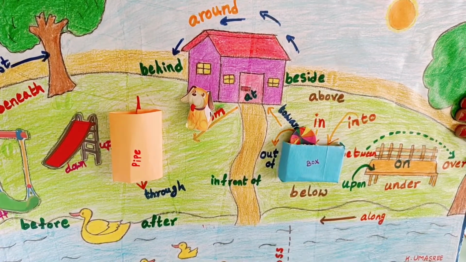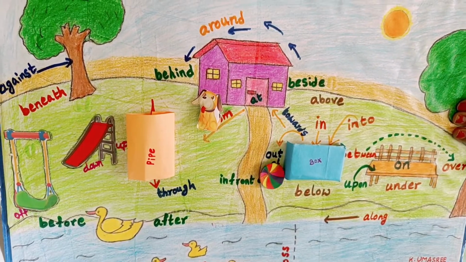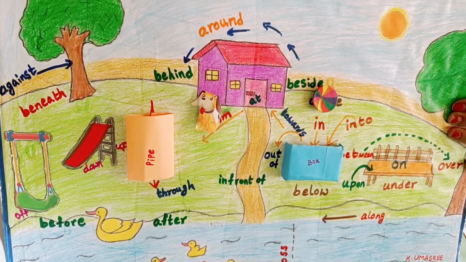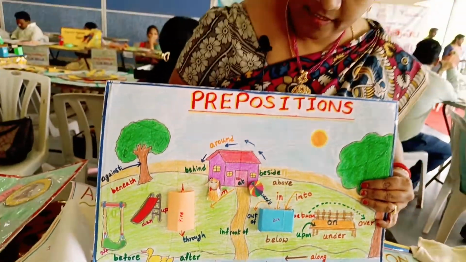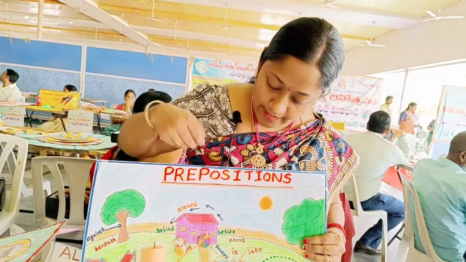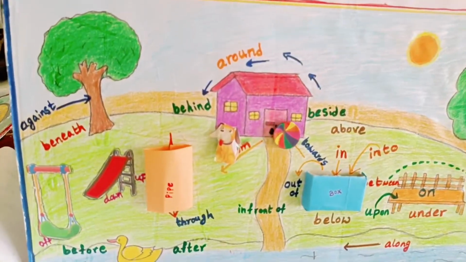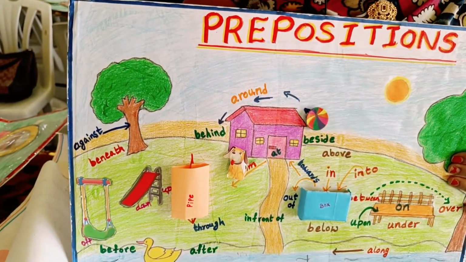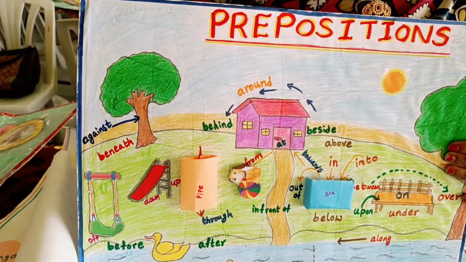Now the ball is moving out of the box. Now the ball is below the box and the ball is above the box. Now the ball is moving towards the house. Now the ball is at the door. Now the ball is beside the house. The ball is moving around the house.